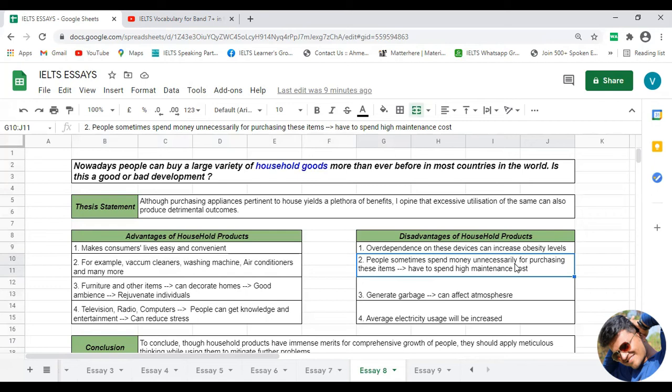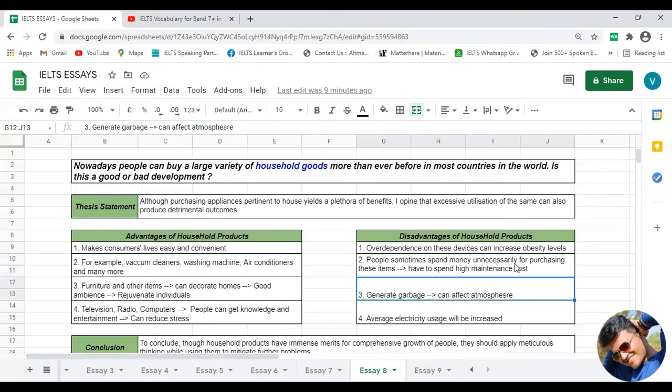They also need to spend high maintenance costs, which can harm or disturb the monthly budget of the family. So in that way also, this overutilization of household products can be considered a disadvantage, and that's why you can also include this point in your body paragraph number 2.